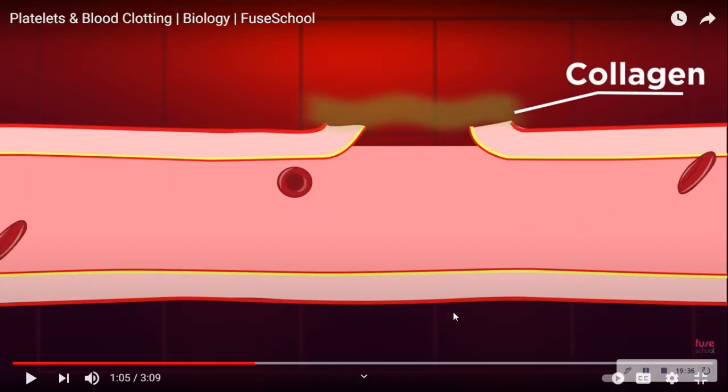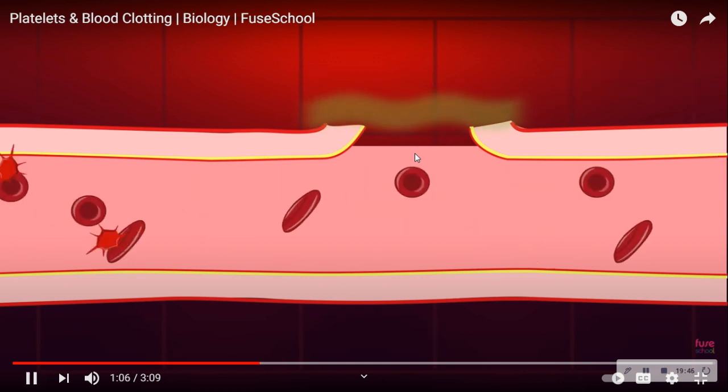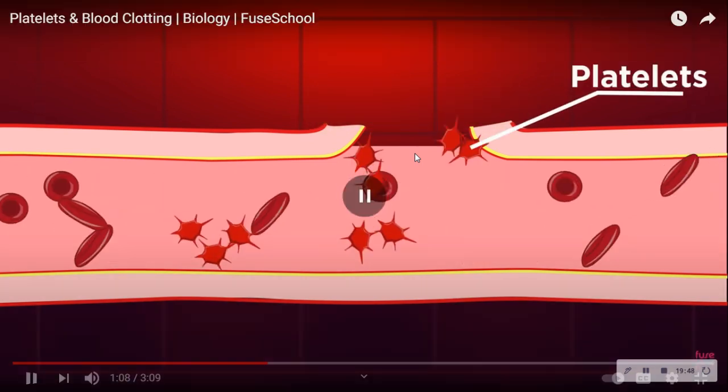So when a blood vessel is damaged, you can see what happens. Collagen is exposed. When there is damage in the blood vessel, collagen is exposed. So when the collagen is exposed, this will attract the platelets to the site of injury, so that the platelets will come and accumulate at the site of injury and seal the exposure.